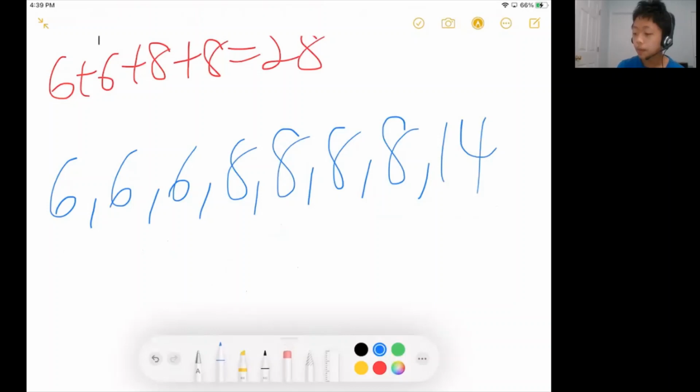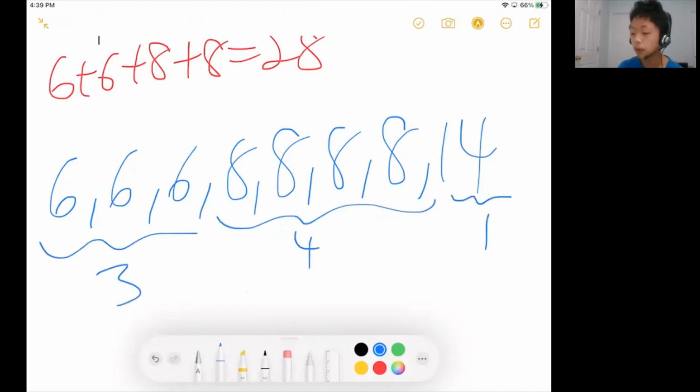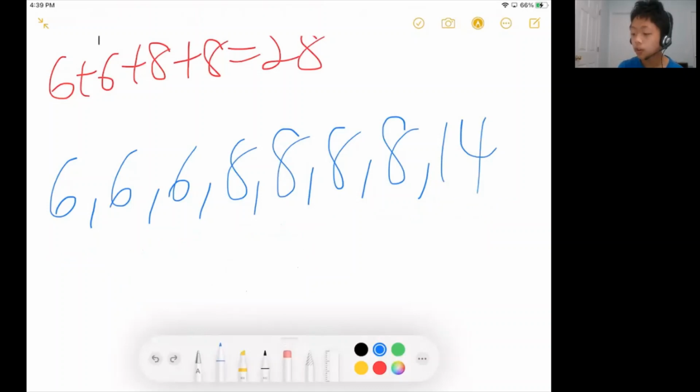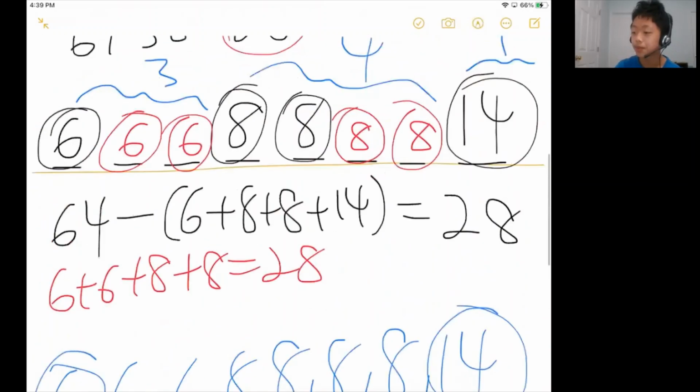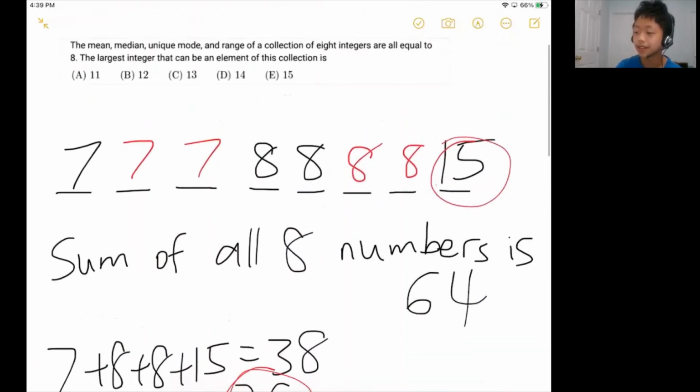And then you notice that the mode is also 8, right? Because you have 4 8s, 3 6s, 1 14. So the mode is 8, so that's good. And we also see the range is also 8, right? 14 minus 6, that's also equal to 8. So that tells us all of those conditions are met. So clearly this sequence works. So the answer would just be choice D, which is the right answer.